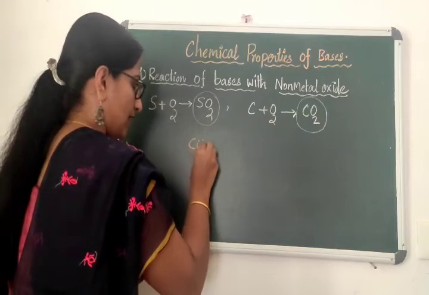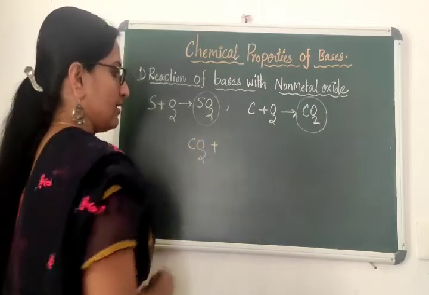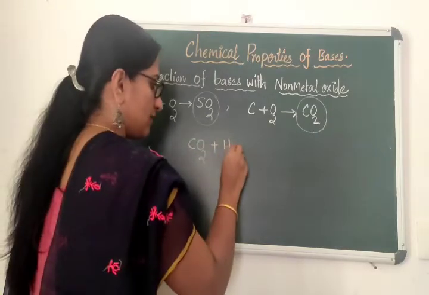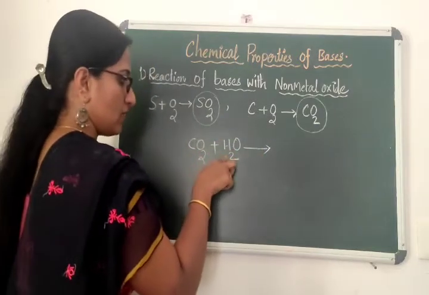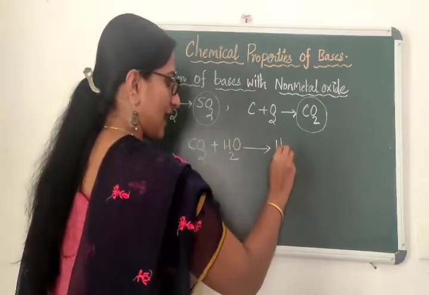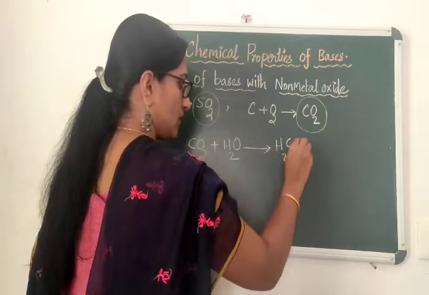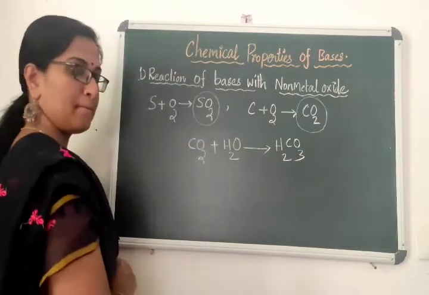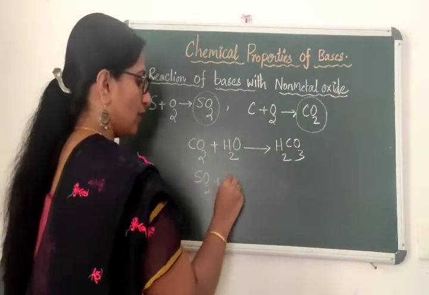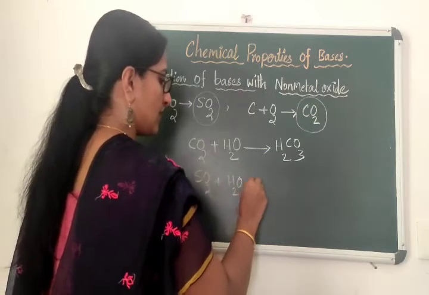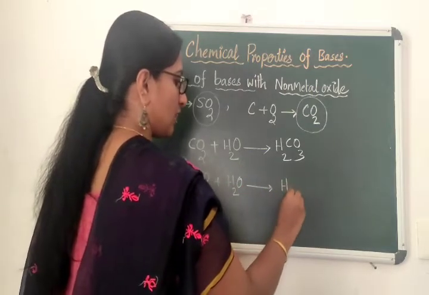Dissolve it in water. Carbon dioxide dissolved in water gives carbonic acid, H2CO3. Sulfur dioxide dissolved in water forms sulfurous acid.